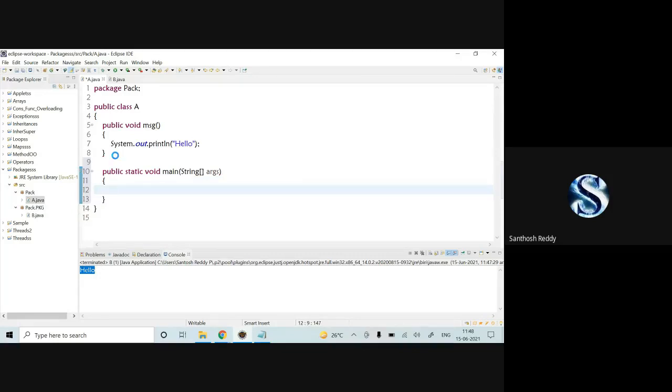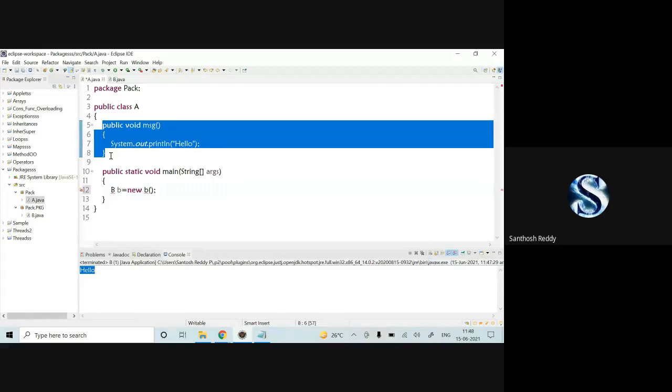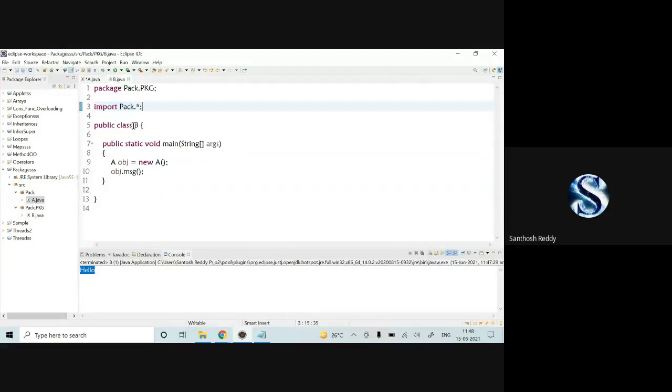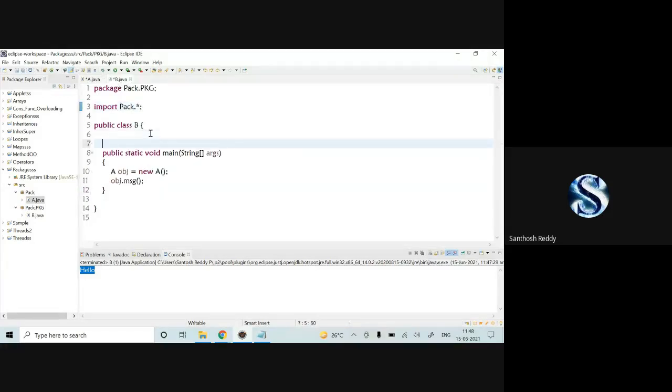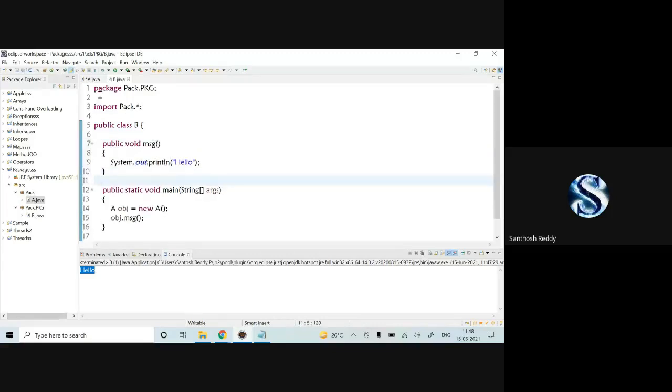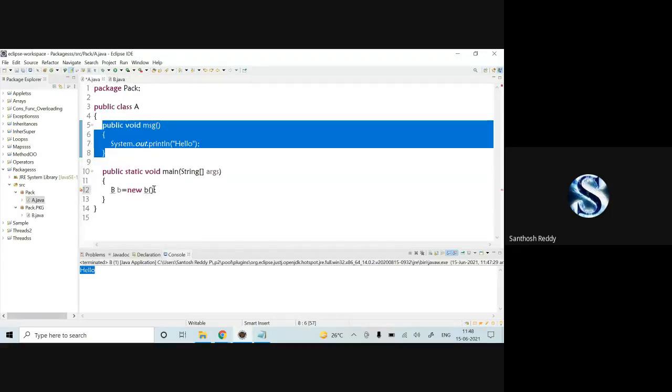Now what I'm going to do, I'm going to create an object of B class. B is equal to new. Sorry, there is no method there. So now I'll copy paste the same message there in B. Here I'll write one method. I'll save the code.